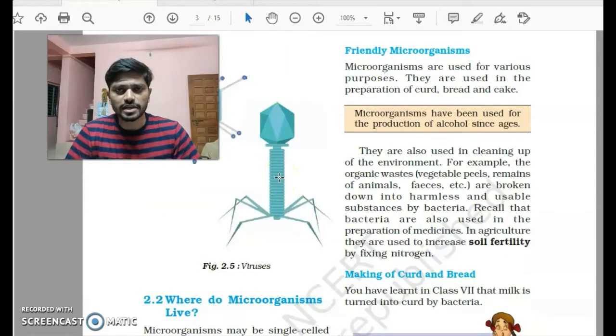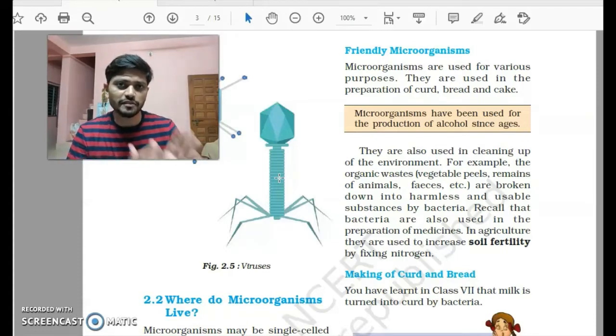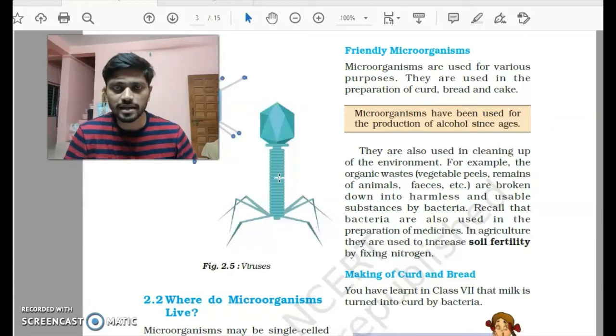Now these microorganisms are responsible for some help to human beings. They also cause some damage to human beings. You might have noticed that there are certain bacteria or microorganisms or germs that, if they enter our body, may cause us various diseases, like viruses. But at the same time, there are certain microorganisms which are very friendly to us. Let's take an example of Lactobacillus. It's a microorganism that helps in the creation of curd.